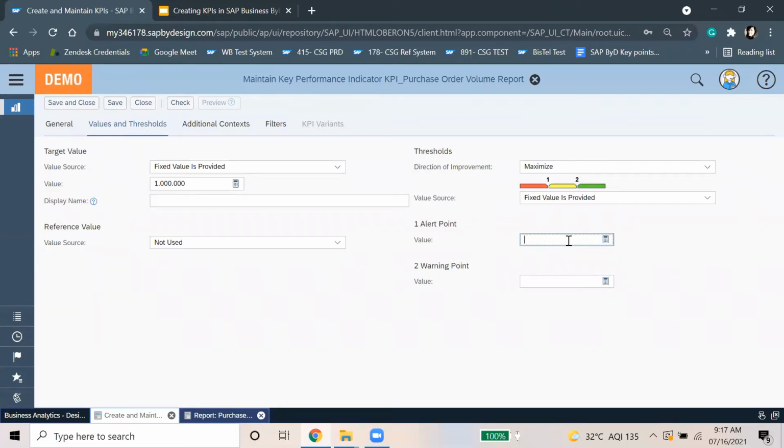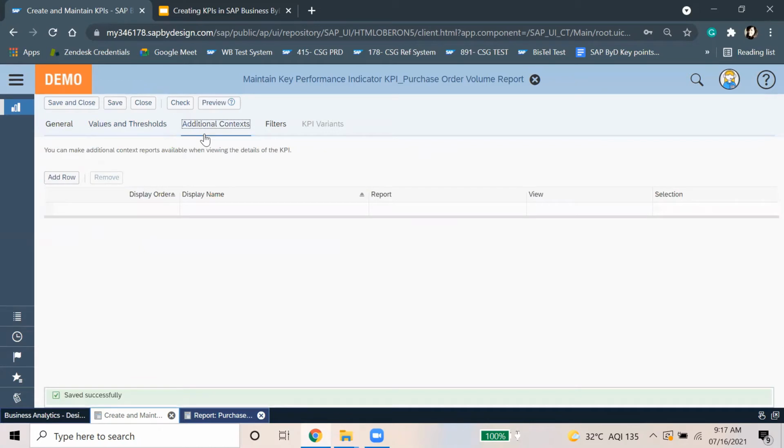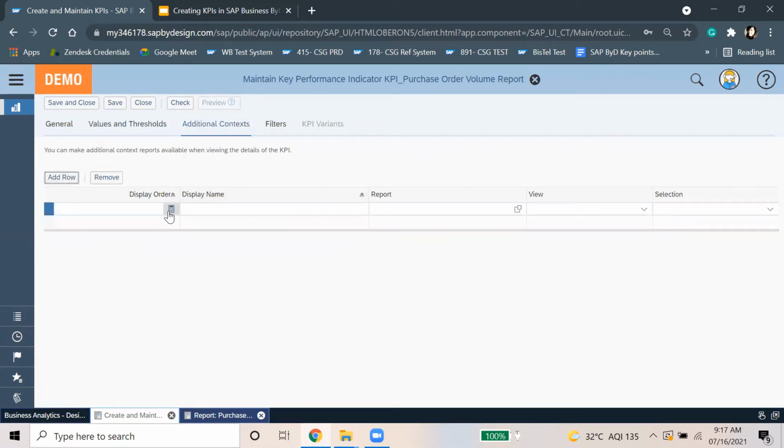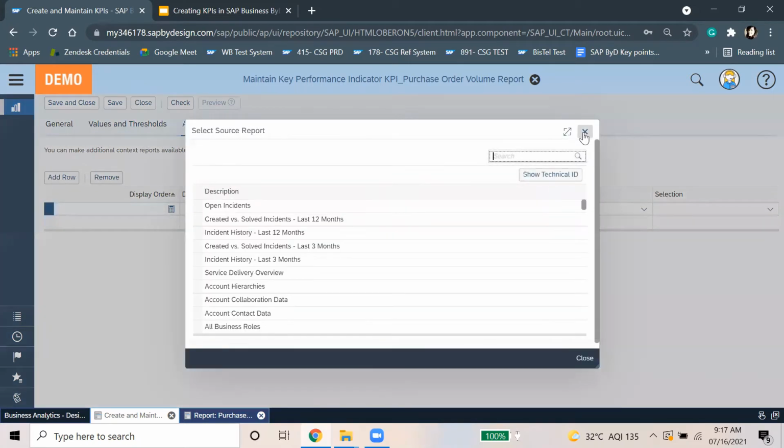So maybe for this I can take 70. This one I can take 90. We have the additional context also if you want. The display order and the name you can take, and the report also.